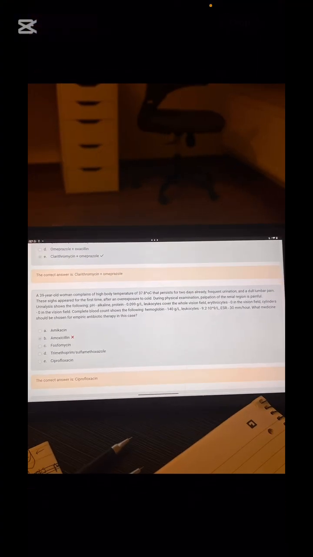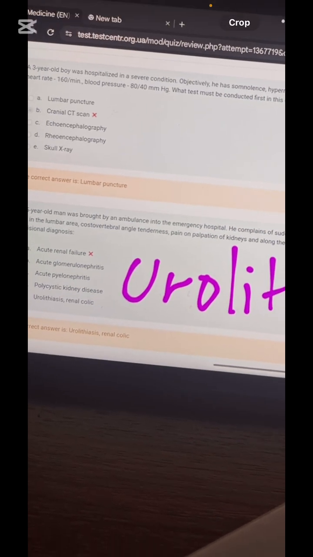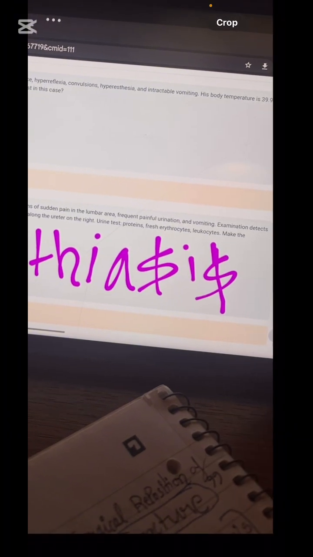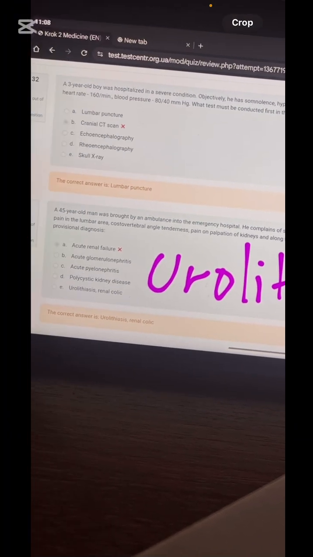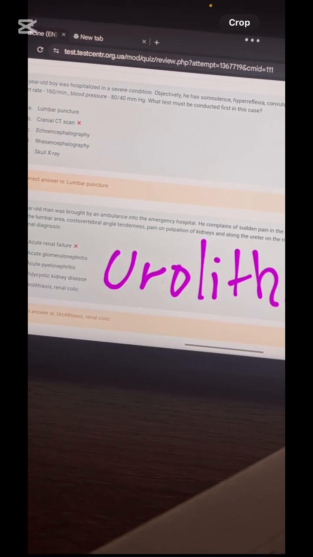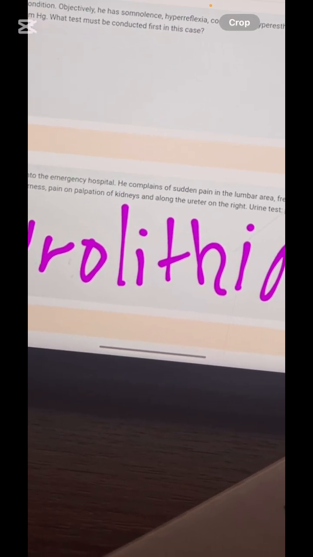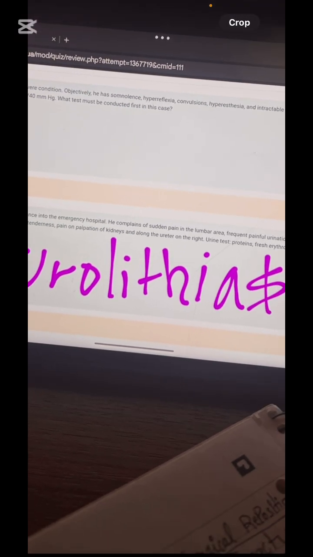What is this? Case of UTI. What will you prescribe in cases of UTI? Ciprofloxacin. What is this? Urolithiasis. Why? Because the pain is sudden. First of all, it is a pain attack, like sudden pain in the lumbar area, with costovertebral angle tenderness. And the pain is what type? Radiating pain. Why? Pain on palpation of the kidneys along the ureter. So pain is radiating from the kidney to the ureter, right? So the case of some stones.